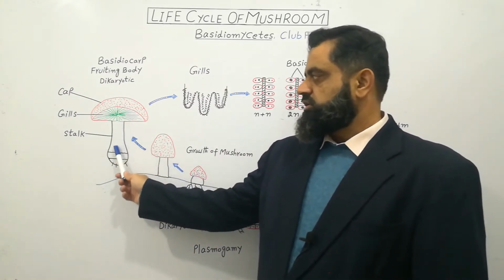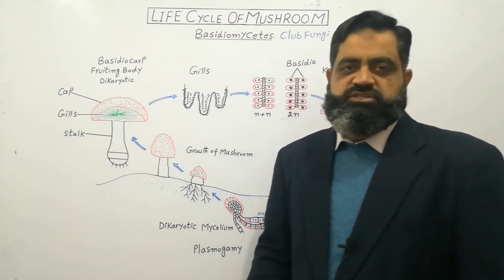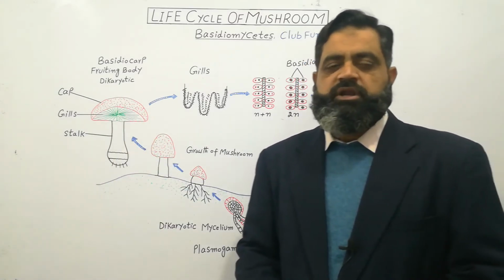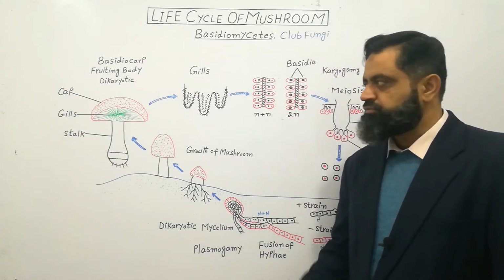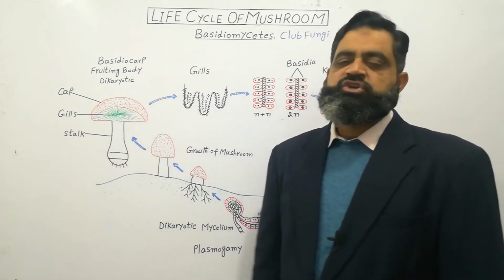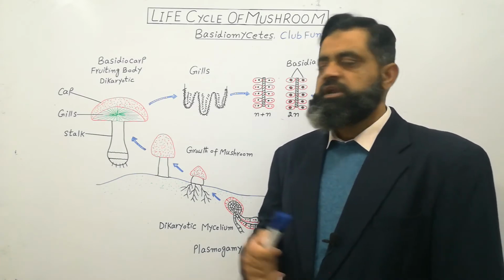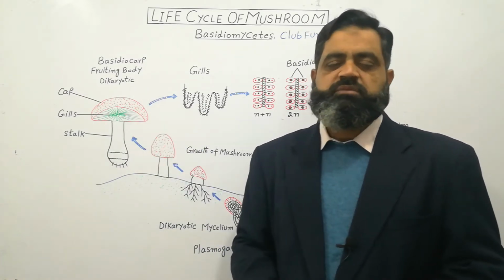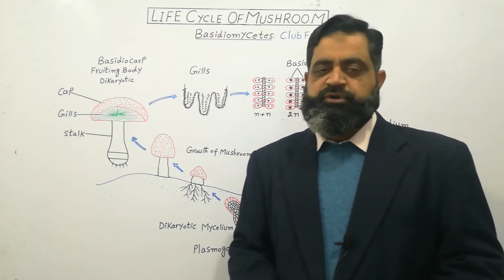It has a stalk and a cap on the top of the stalk. All these structures are made up of dikaryotic hyphae, of which its body is made. And this whole structure is known as the basidiocarp. It is a fruiting body which is made up of dikaryotic mycelium or dikaryotic hyphae. This is the fruiting body in which spores will be produced.